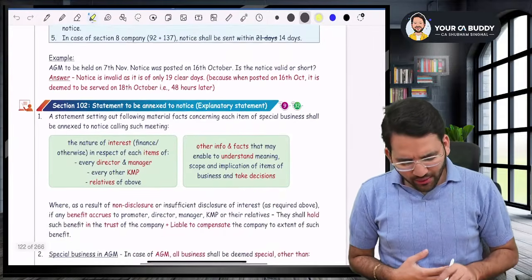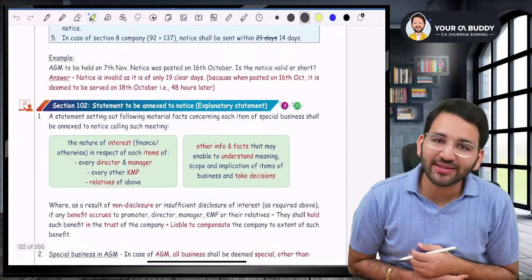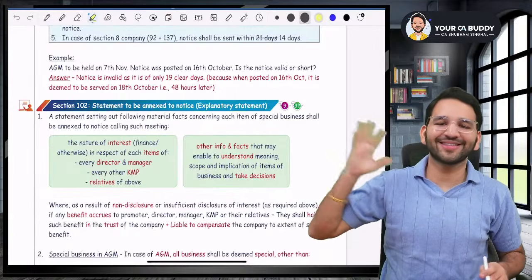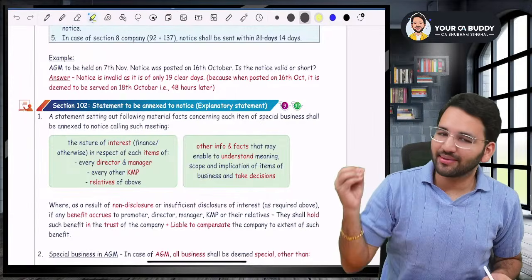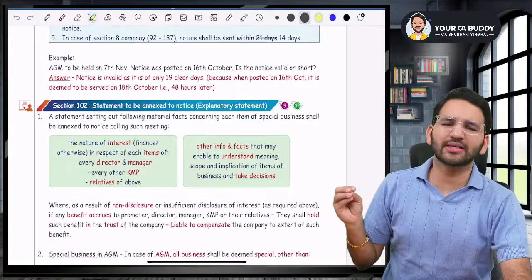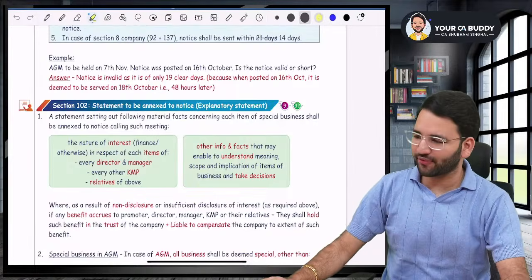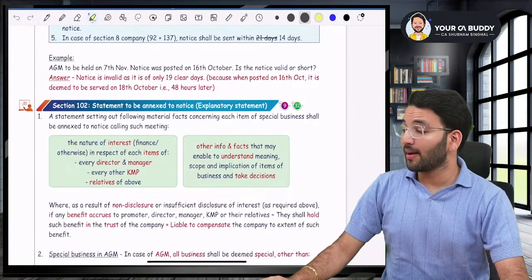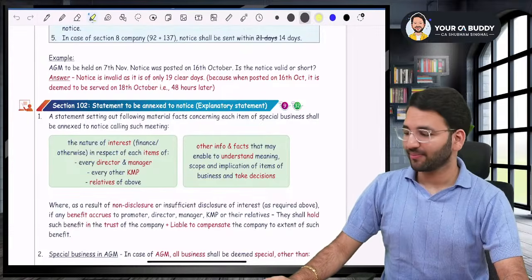That is more or less it. Now coming to the next section. Section number 102, very important, very important. Please listen to me very carefully. Sir, what is section 102? We'll keep it a very short session. We are going to read anyway till section 105. So we'll keep it a short session, but keep listening to me. Okay.